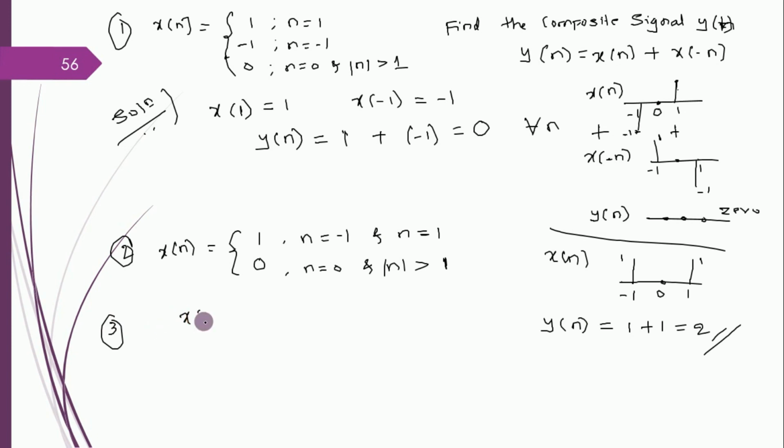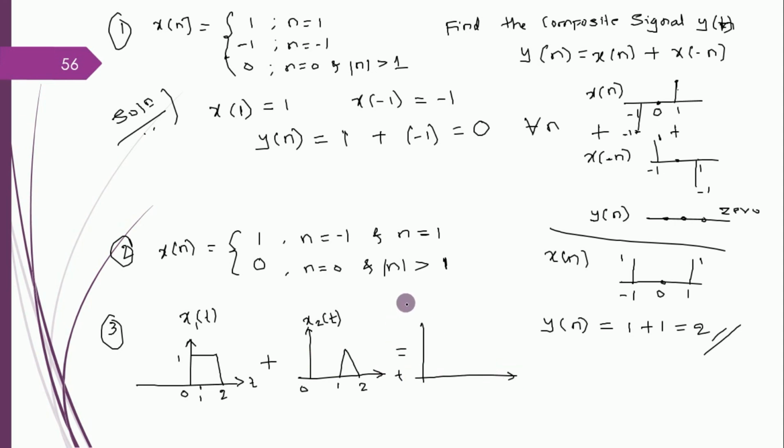So I have x1 of t given as a rectangular pulse of amplitude 1. Okay, please bear with me for my diagram. I have to add it with x2 of t, here given as 1, 2. So I need to add these two signals. If I add these two signals, what do I get? I call it y of t, which is x1 of t plus x2 of t.